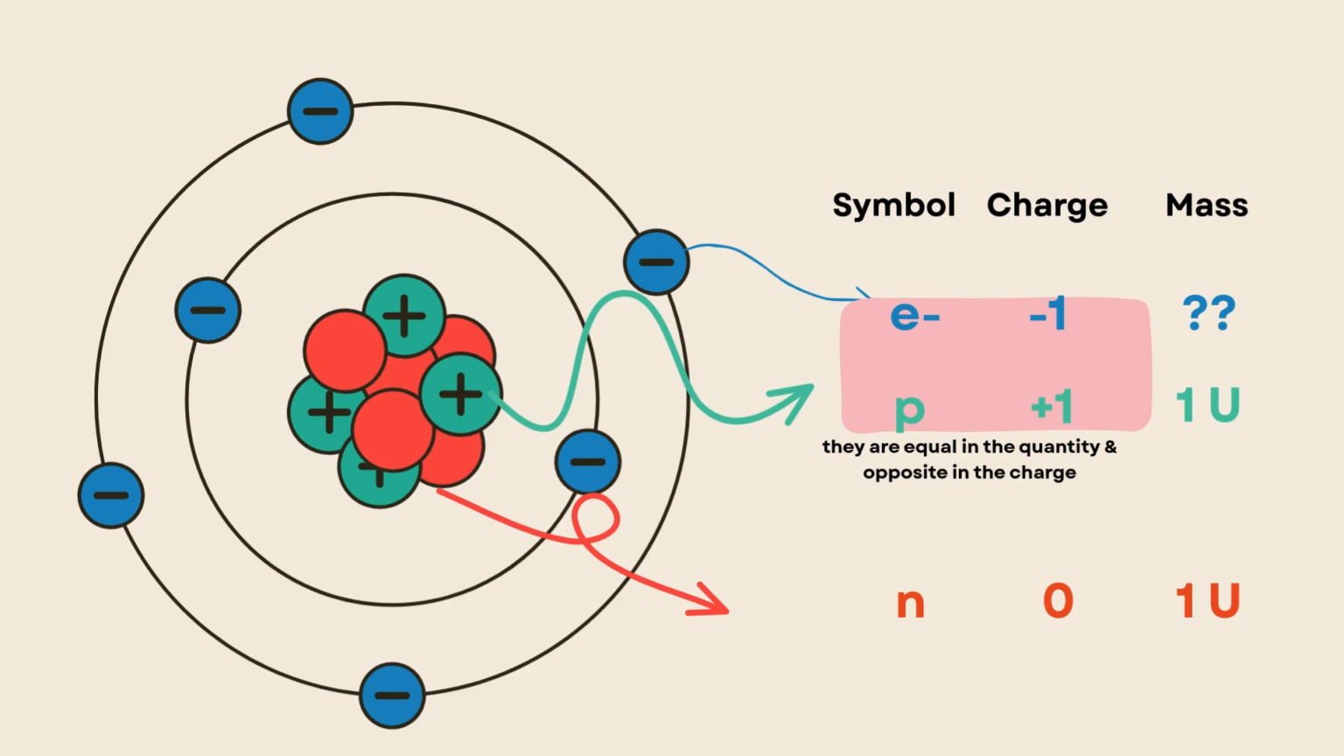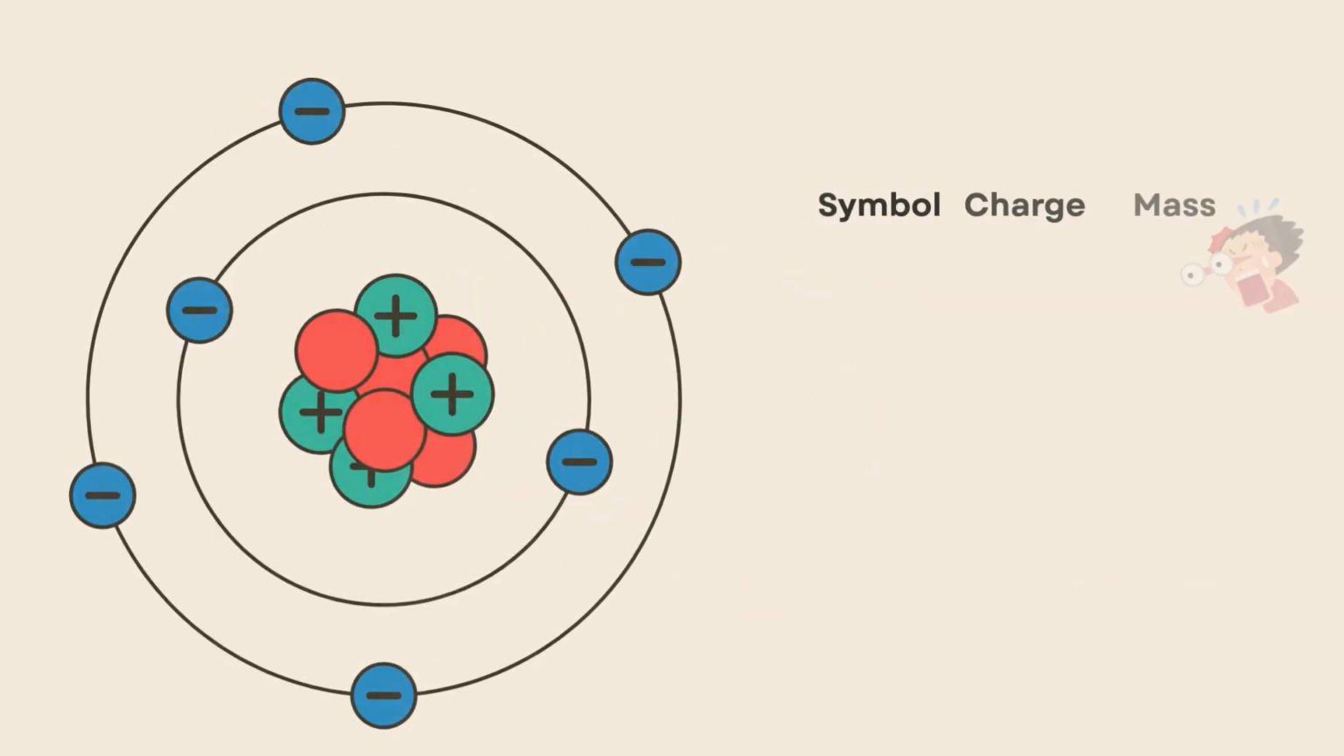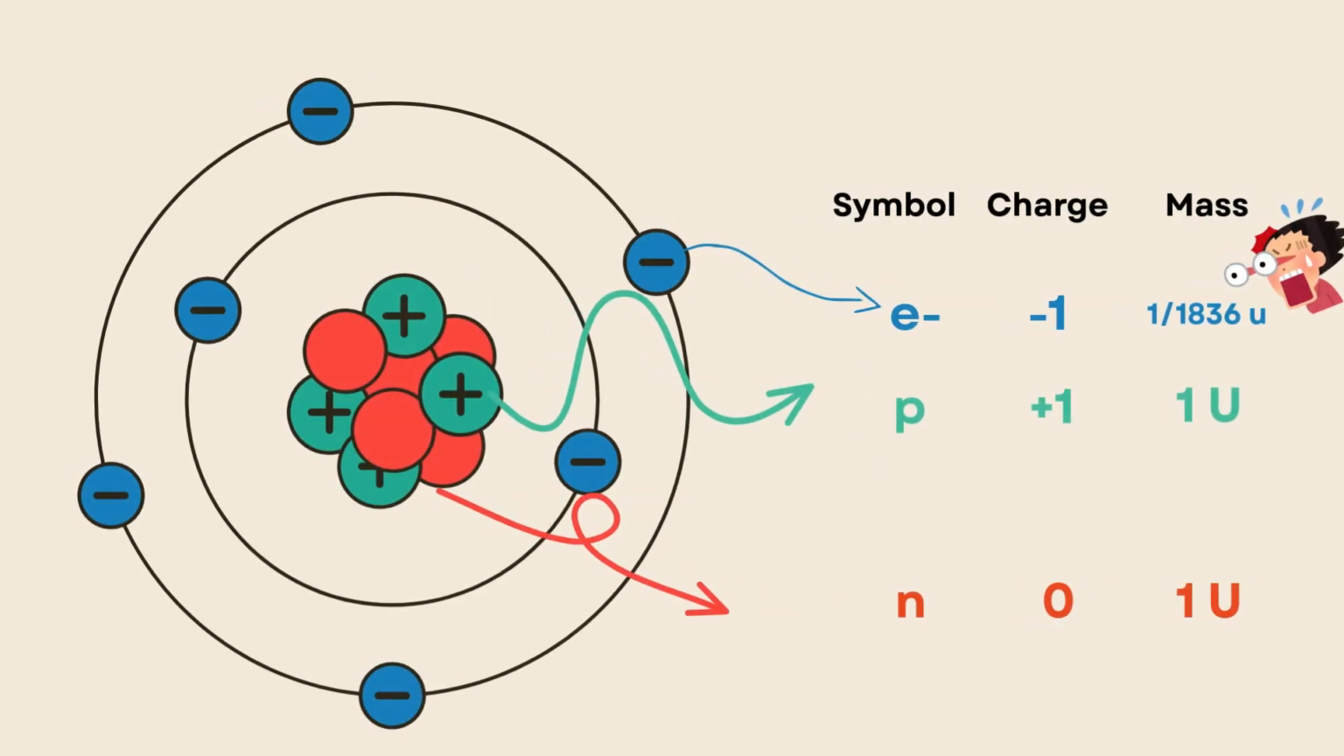So here, this is the mass of the nucleus that consists of the proton and, yes, the neutron. What about the mass of the electron? Why we put here like question mark? Yes, imagine. Yes, let's guess. Is it 1 or smaller or bigger? Actually, it is very, very small.